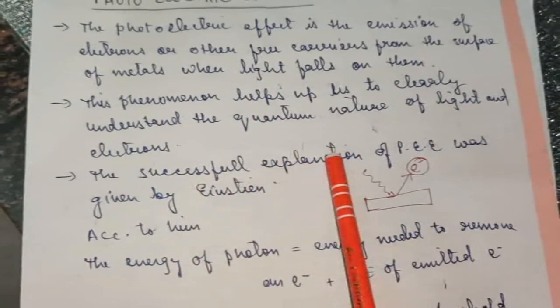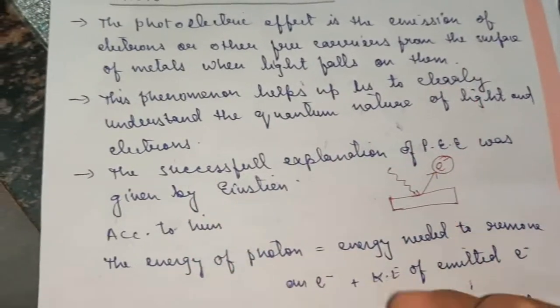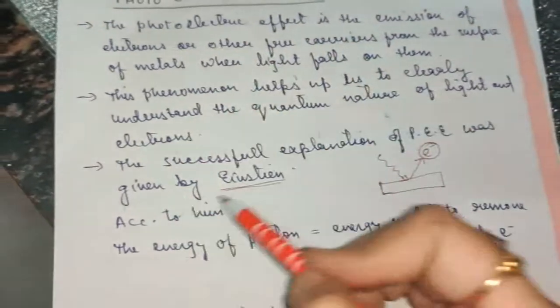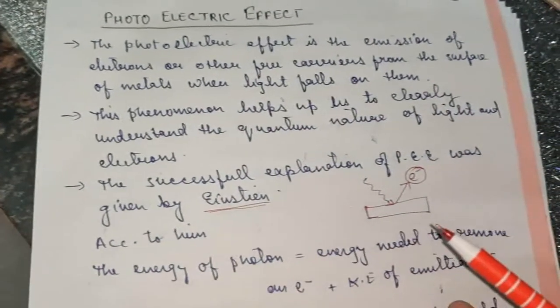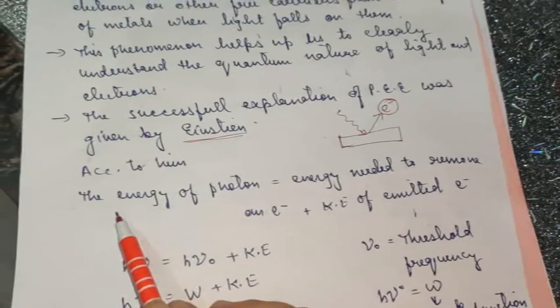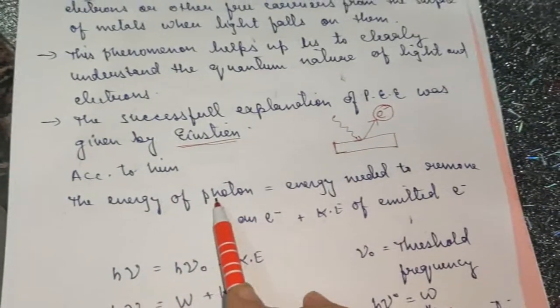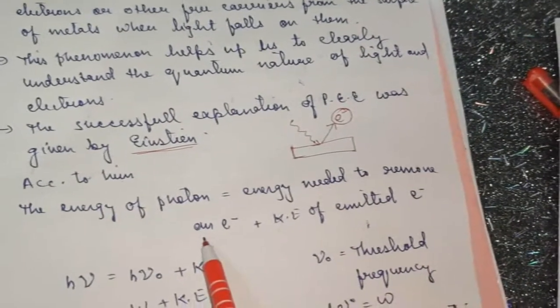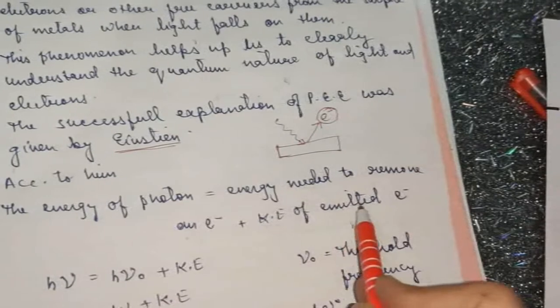Now this phenomenon helps us to clearly understand the quantum nature of light and electrons. The successful explanation of the photoelectric effect was given by Einstein. Einstein explained this phenomenon with the help of an experiment in detail. According to him, the energy of a photon, which is equal to h nu, is equal to the energy needed to remove an electron from the surface of the metal plus the kinetic energy of the emitted electron.